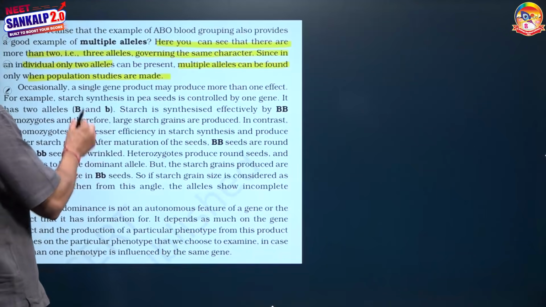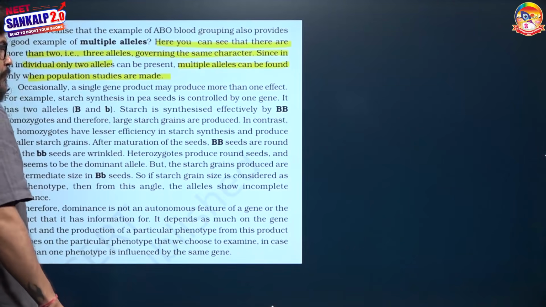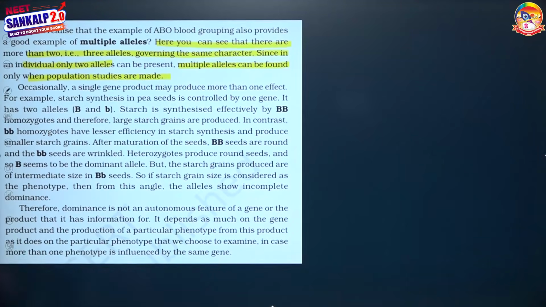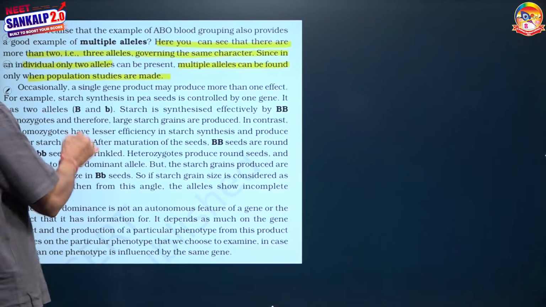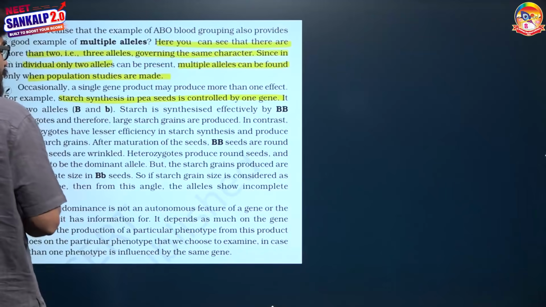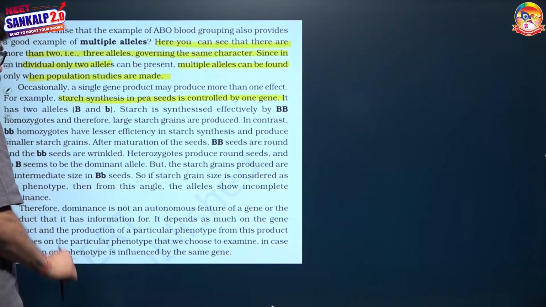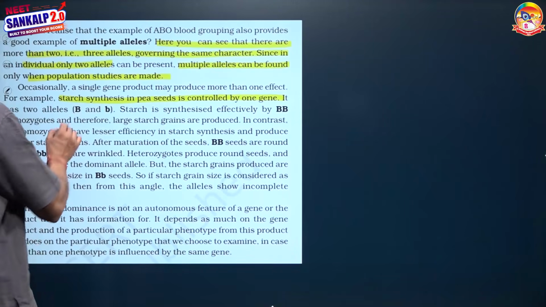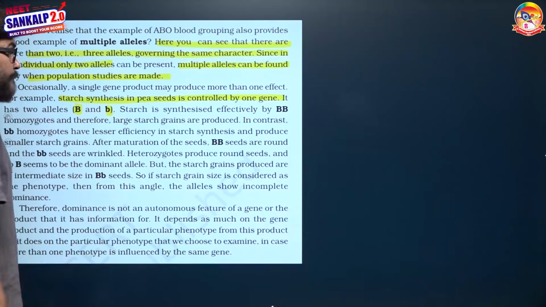Occasionally, a single gene may produce more than one product, meaning more than one effect. For example, starch synthesis in pea seeds is controlled by a gene, and we are denoting this gene as the B gene, which has 2 allelic forms, capital B and small b.